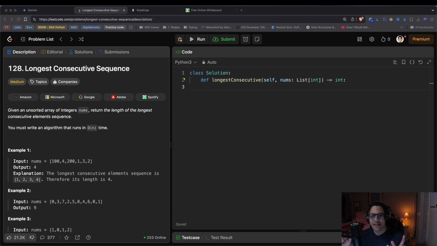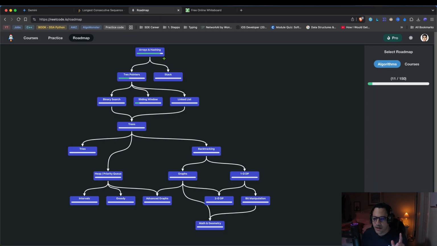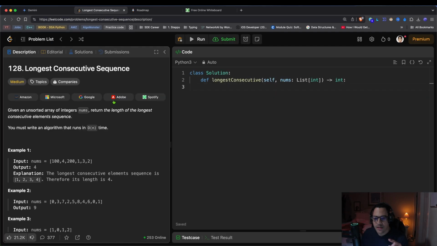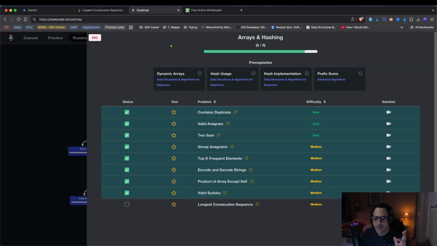We are back to another day solving LeetCode problems. I believe we are in the last problem for the arrays and hashing part of the roadmap. It's the longest consecutive sequence, and that is the problem of today. Amazon, Microsoft, Google, Adobe, Spotify question, and yeah, very excited to finally stick to this and finish it.